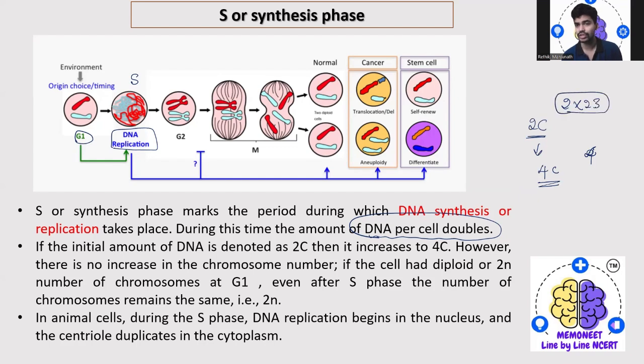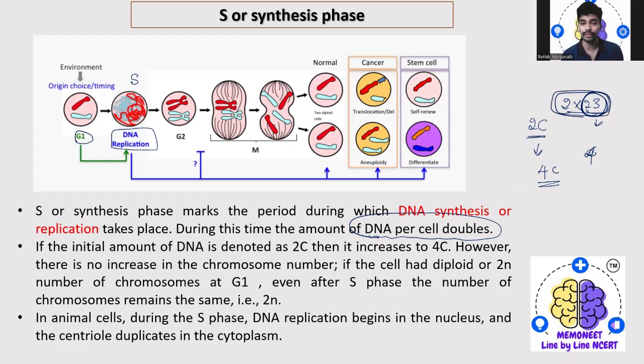Okay. So 23 pairs of chromosomes you are going to see, which are haploid in nature. Then another two chromosomes are actually what? Yes. So basically, they're the sex chromosomes.